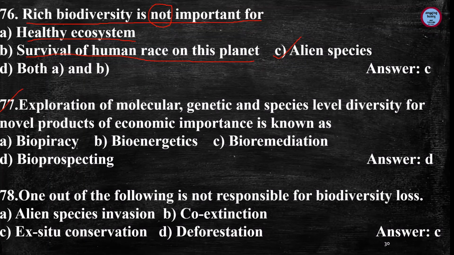Next question is, exploration of molecular, genetic and species level diversity for novel products of economic importance is known as, and the answer is bioprospecting. It is defined as a systematic and organized research for useful products derived from bioresources like plants, microorganisms and animals, which can be developed further for commercialization and overall benefit of society.